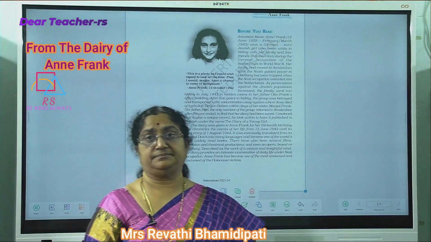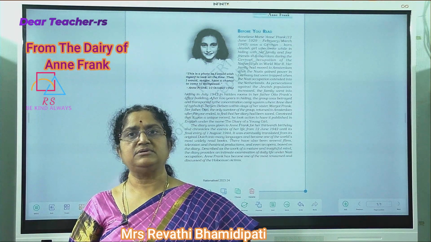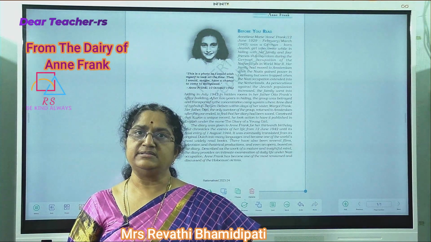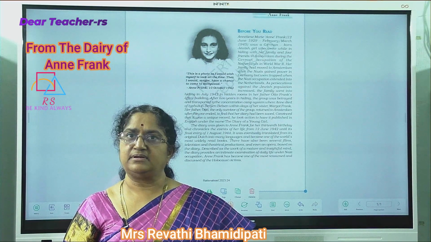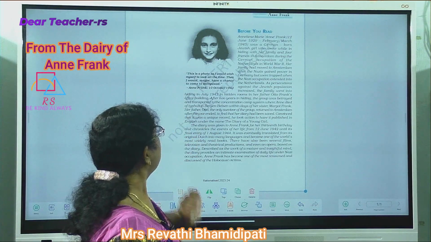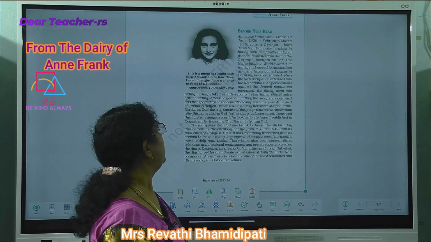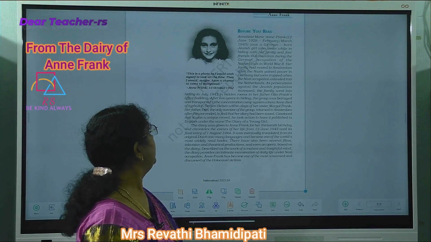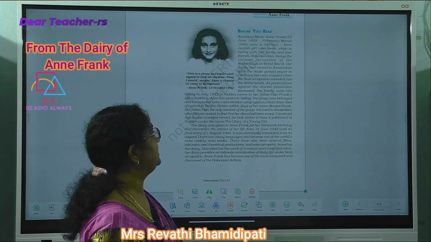Only her father, Otto Frank, was the survivor. All the other people who were captured were killed in this concentration camp. Her father Otto, the only survivor of the group, returned to Amsterdam after the war ended, and found that her diary had been saved.